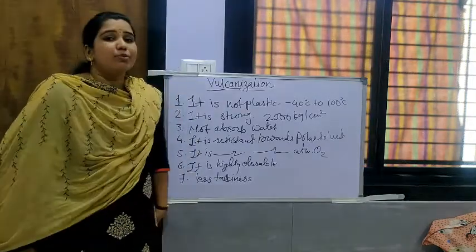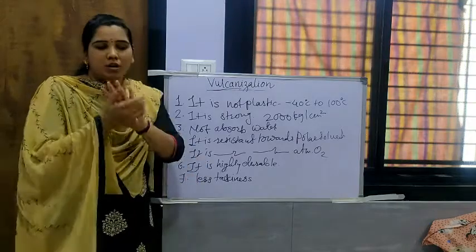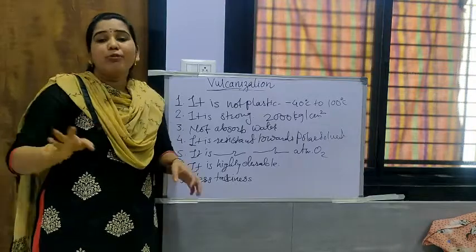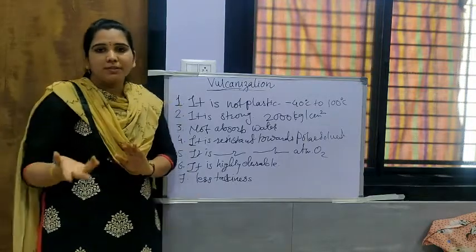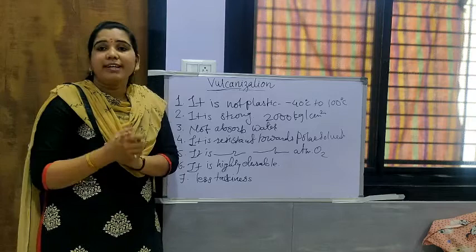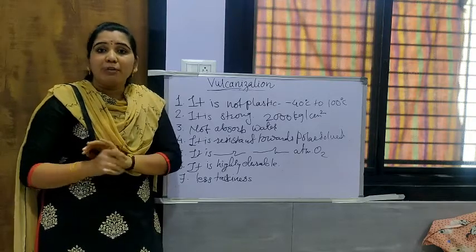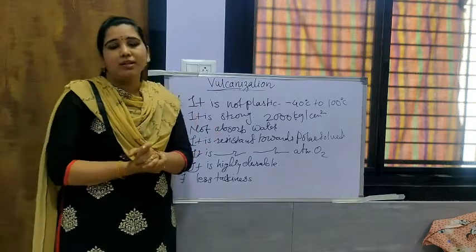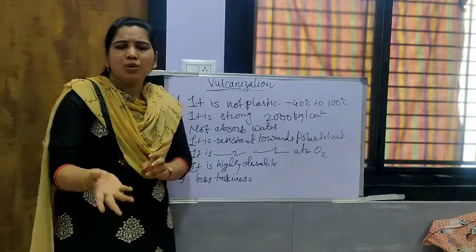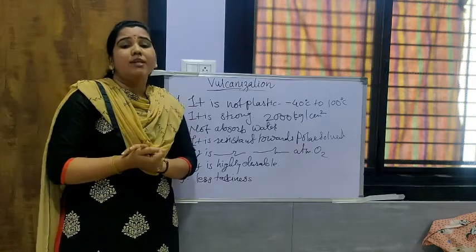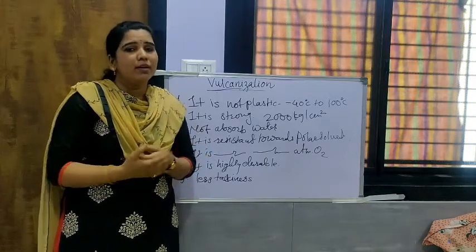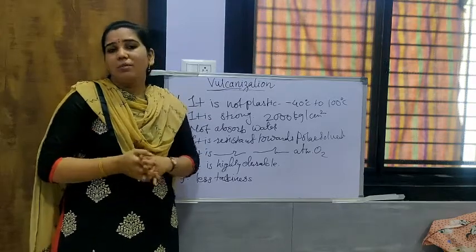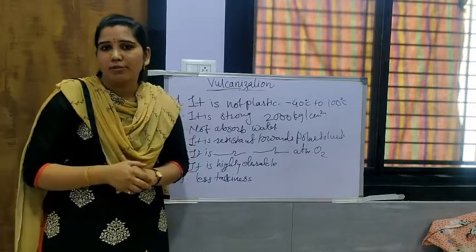So this vulcanization process is very important, and the rubber which is produced by vulcanization has a number of uses. Like whenever 30% sulfur is there, it can be used for different battery cases which can be drilled, which does not have elasticity, or has very little elasticity. Then the rubber which has just 1 to 3% of sulfur is used as rubber bands, you know that. Then 3 to 5% sulfur can be used as tire rubber. So like that, there are a number of uses according to the percentage of sulfur.